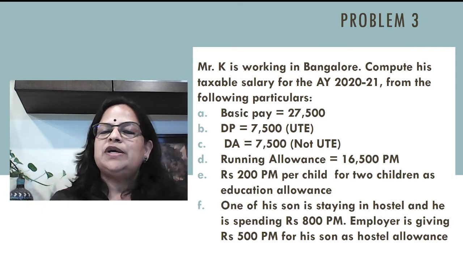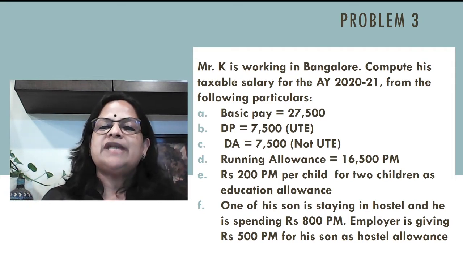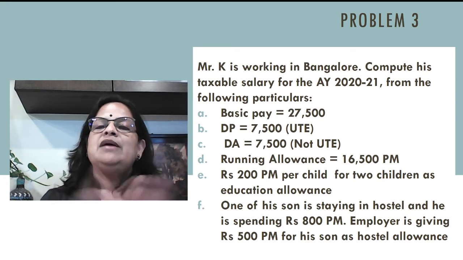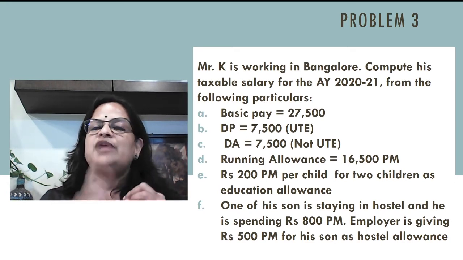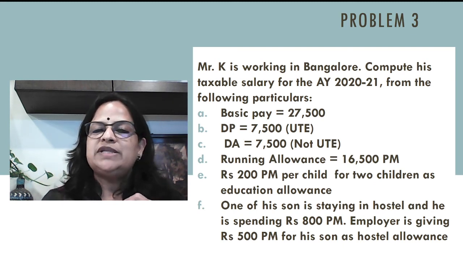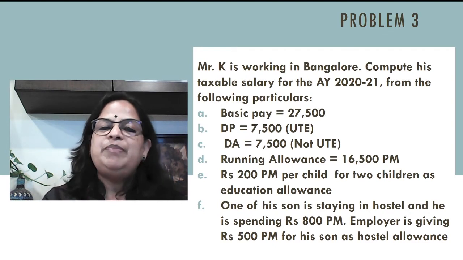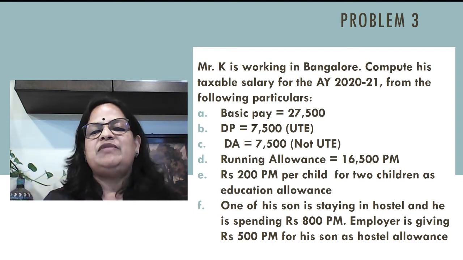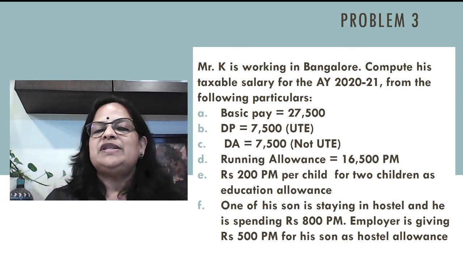Now, problem number 3. Mr. K is working in Bangalore. Compute his taxable salary for the assessment year 2021 from the following particulars. Place of work is important for RFA or HRA computation. Now, basic pay 27,500. DP, dearness pay, 7,500. It is entering into retirement benefits, whereas DA also 7,500 is not entering into retirement benefits.